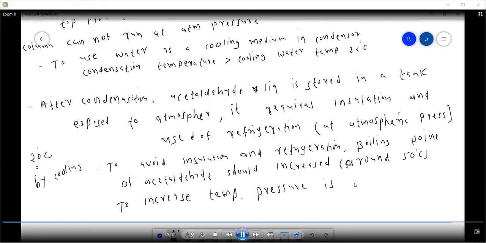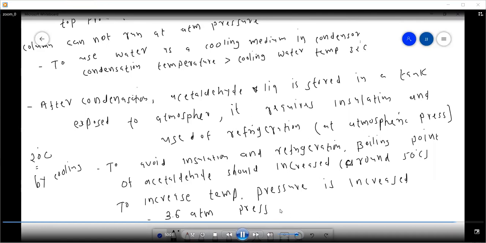So if we increase it to, let's say, 3.6 atmosphere pressure,